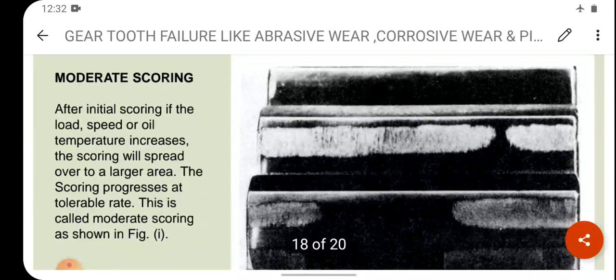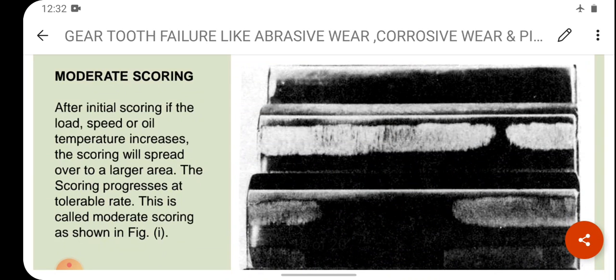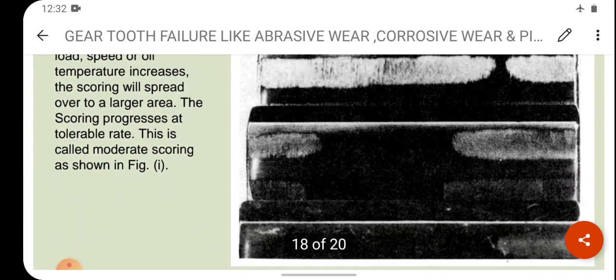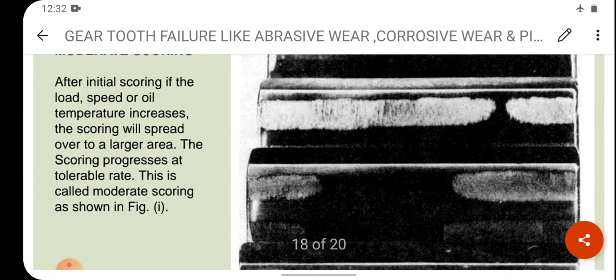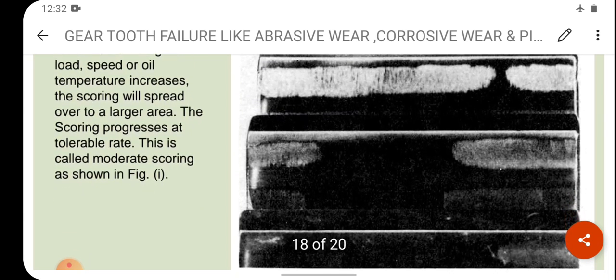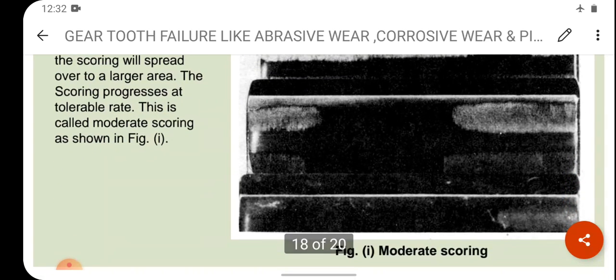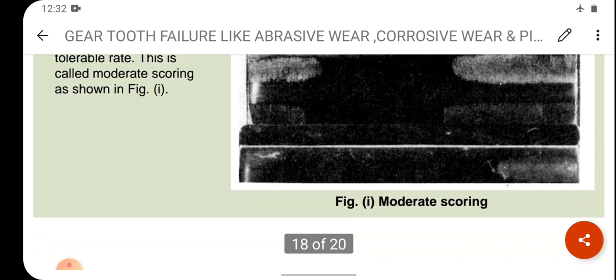Now we will discuss moderate scoring. After initial scoring, if the load, speed or oil temperature increases, the scoring will spread over a larger area. The scoring progresses at a tolerable rate. This is called moderate scoring, as shown in figure number I. See this figure? ये क्या हो रहा है, पूरे एरिया में फैल हो रहा है वाइट कलर से. See the figure here? That is moderate scoring, as shown in figure number I.